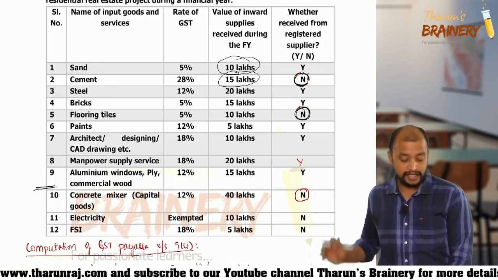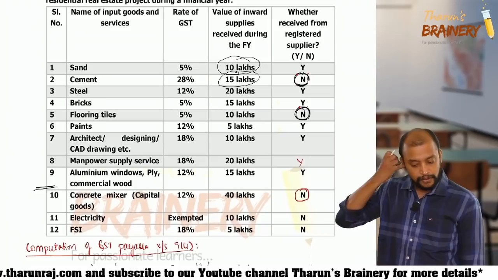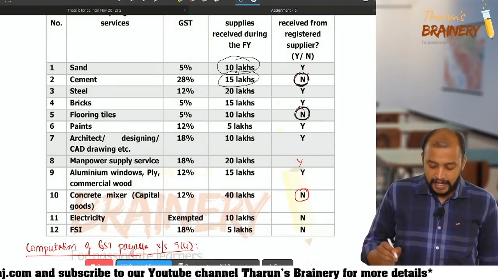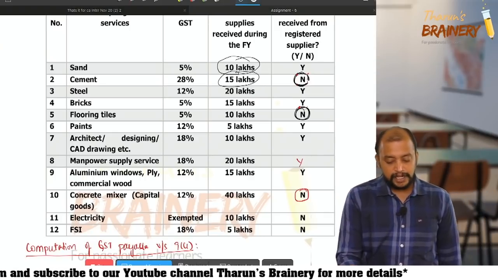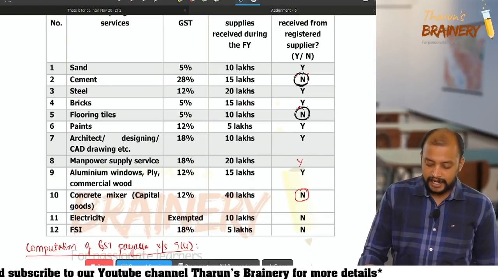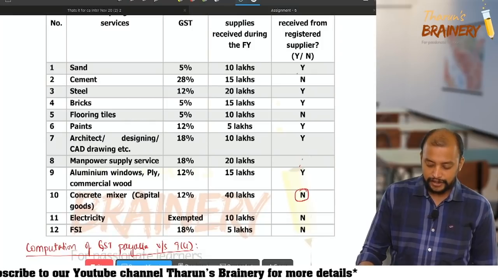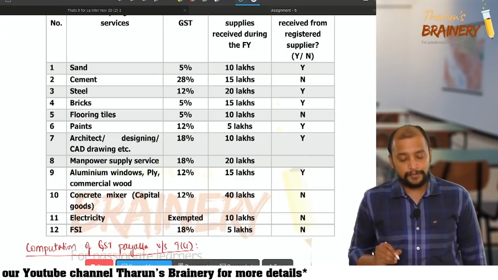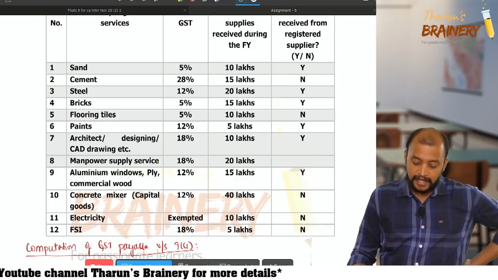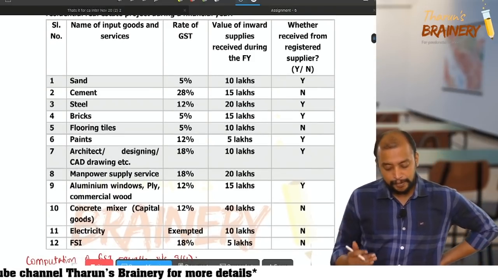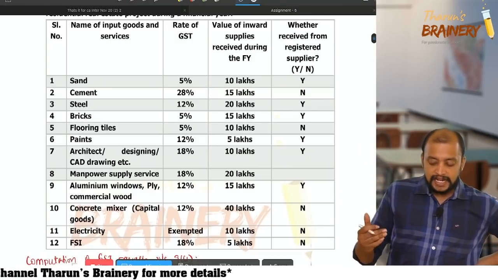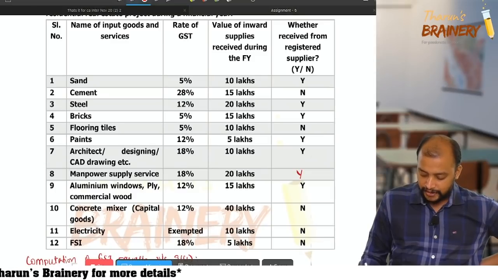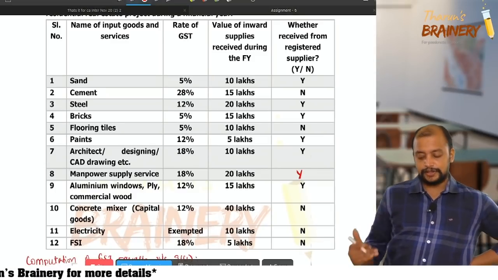Lot of goods are there. Now in these goods, we need to know what is the rate of GST that is applicable on these goods. It is given in that column: 5, 28, 12, like that. Then the value of inward supply is also given. Whether received from a registered person, yes or no, is also given.